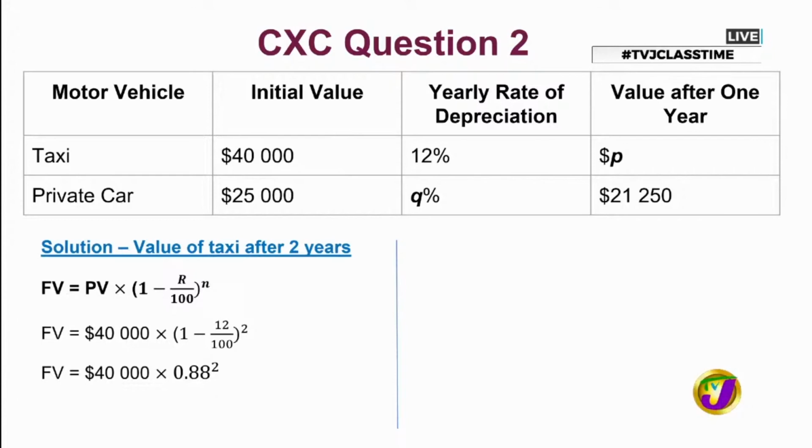Of course, once again, remember I told you to pay attention to the result of what's in the bracket. And I'm noticing again, it's 0.88, showing me a value less than 1. And so I'm expecting the depreciation. A smaller value will pop up. Beautiful. The value after 2 years is $30,976.